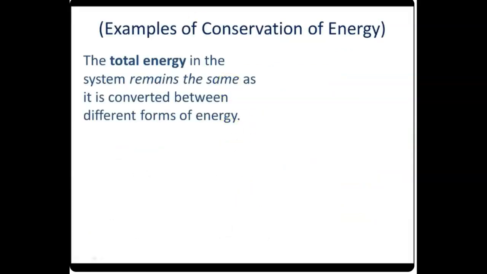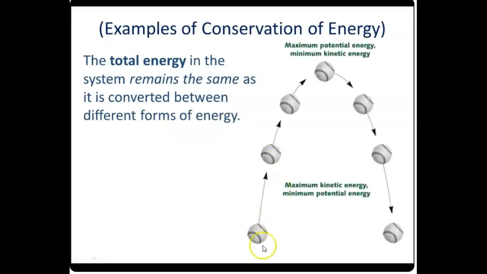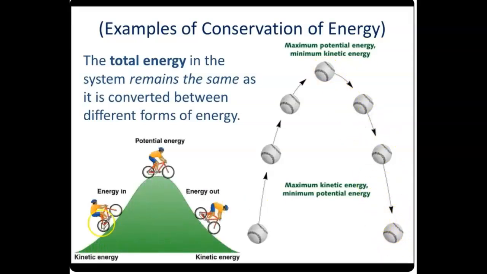All right, so examples of conservation of energy, by the way, it's in parentheses, so don't write this. The total energy in the system will remain the same, even when it's converted. So here I have someone throwing the ball up and down. So right here, it has the maximum kinetic energy. It is moving the fastest and the least potential energy because it's, lowest. As it gets to the top, the kinetic energy essentially zeroes out because it's not moving, but the potential energy is now at its maximum because it's highest above, most gravitational potential energy. And then as it goes down, it's going to be reconverted from potential back into kinetic. The total energy should remain the same.